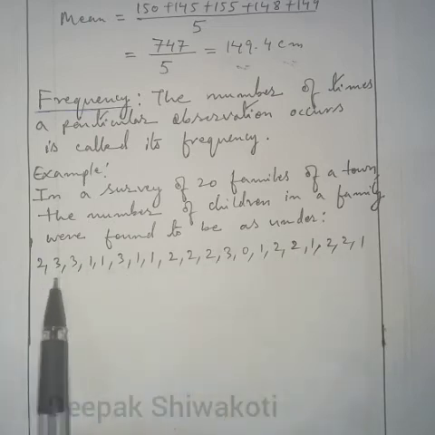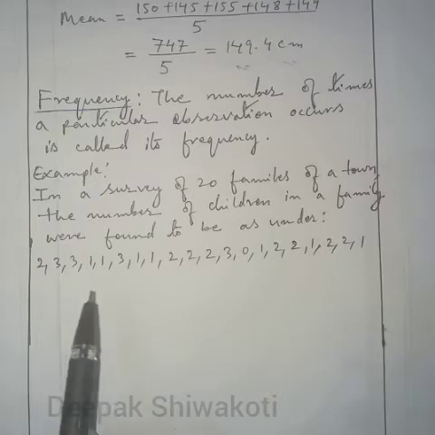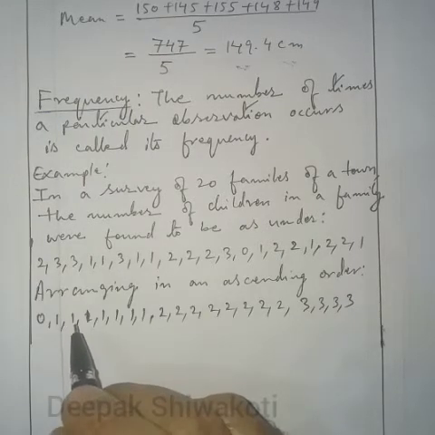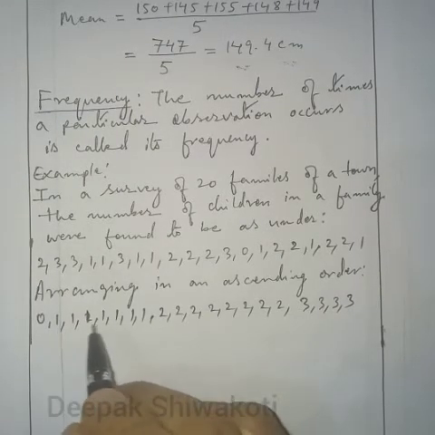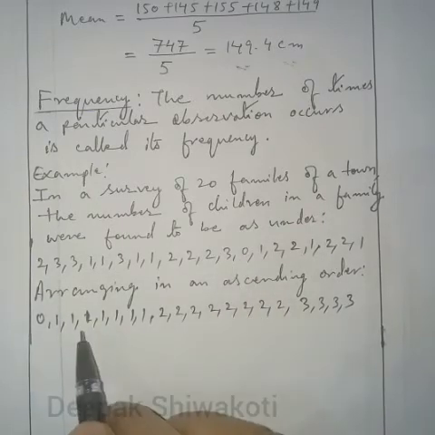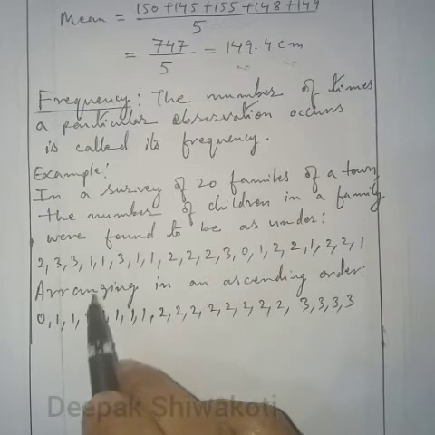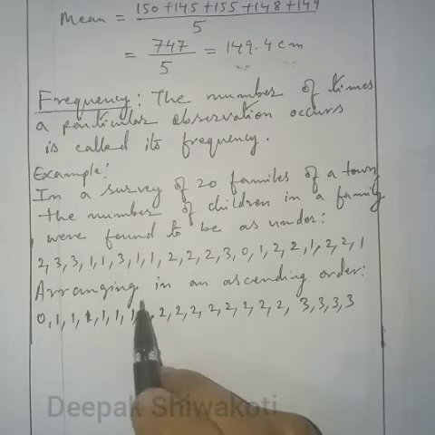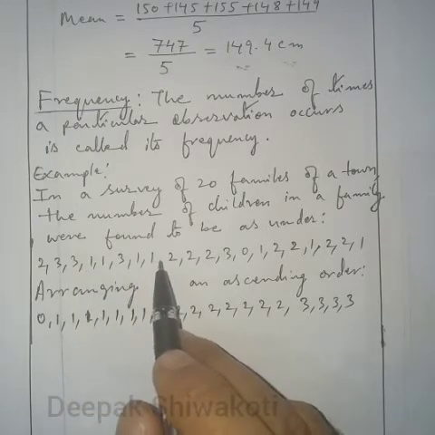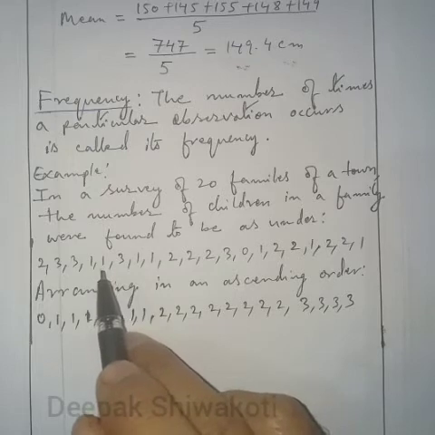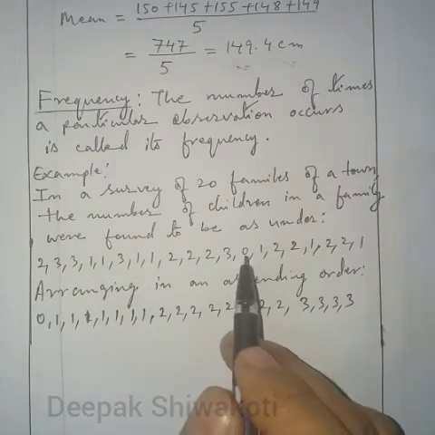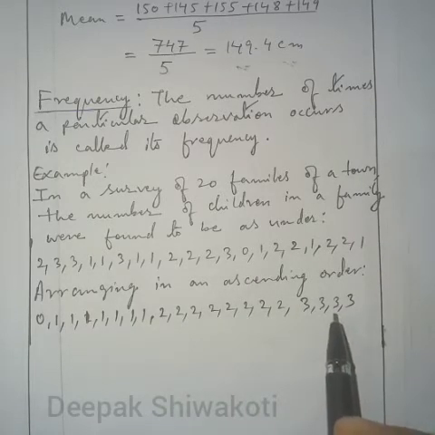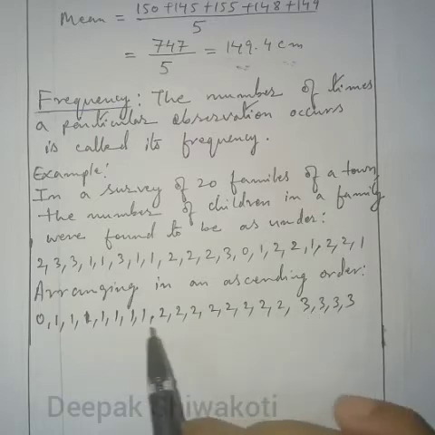This is the raw data we have collected. Now we'll arrange this to know the frequency. After arranging in ascending order, 0 is 1 time, and 1 is 7 times: 1, 2, 3, 4, 5, 6 and 7. So 7 families have 1 child, and there is 1 family having no children. There are 8 families having 2 children, and 4 families having 3 children each. So we have arranged it in this way.